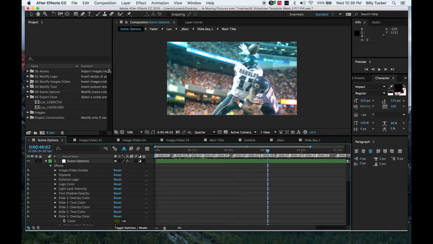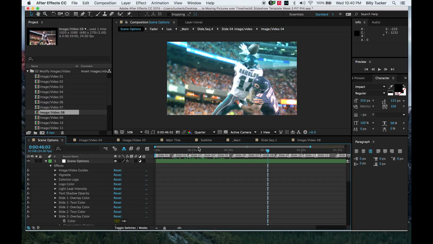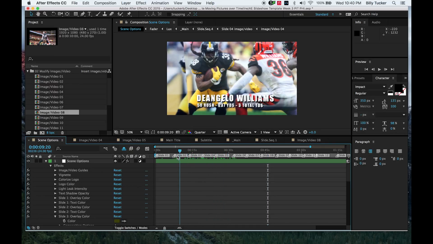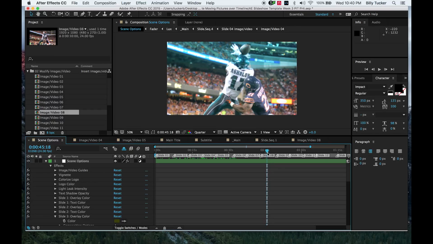Like for slide 8, we would go into Modify Images, and there it is. And now I've shrunk it a little bit, and I've moved it to the right and down just a little bit because that's the best way for that picture, that photograph using this comp to pop under Scene Options. There we go.